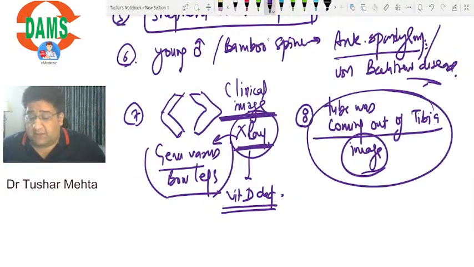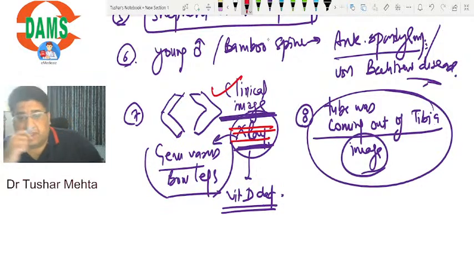So tibia, if there is a tube image, it was. So everybody is saying it was a clinical image. Okay, so let's cut down the X-ray. Clinical image wins.